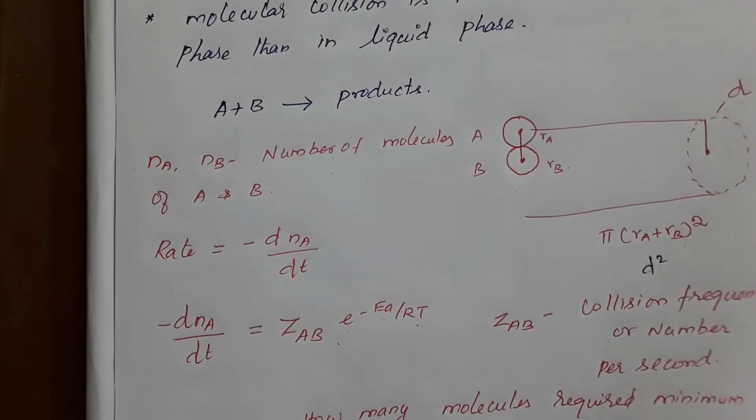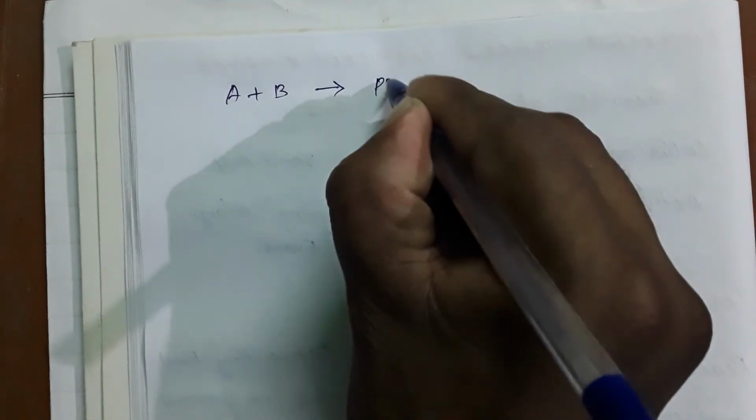Next, to find the rate constant for the reaction A plus B gives product.